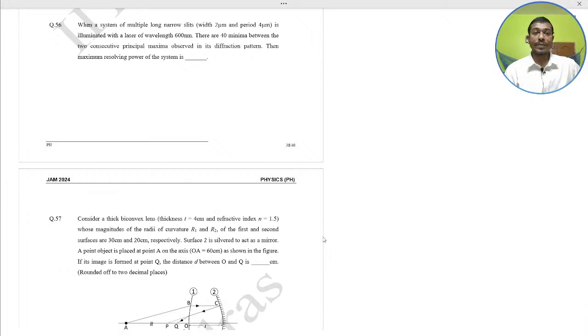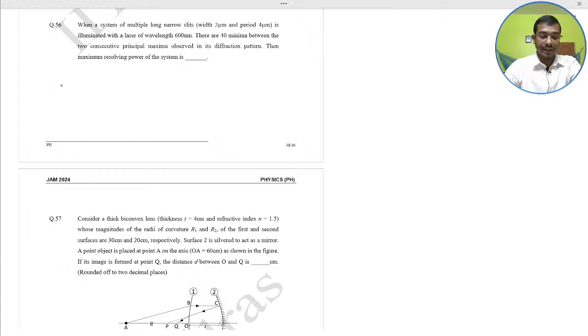When a system of multiple long narrow slit is illuminated with a laser of wavelength 600 nanometer, there are 40 minima between two consecutive principal maxima observed in the diffraction pattern. Then the maximum resolving power of the system is what? This type of questions are coming from the NET section, optics. Try to solve and give me feedback with the answer. I will give you the hints here.